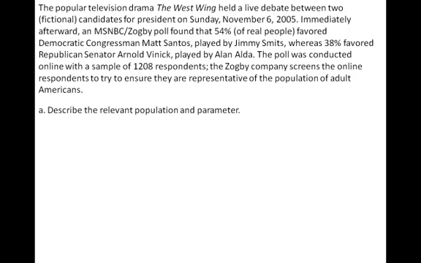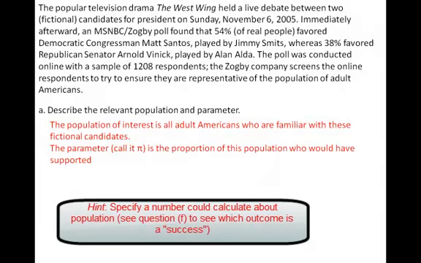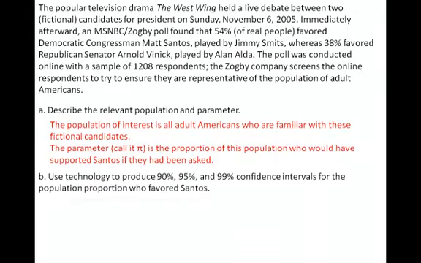Question A asks you to describe the relevant population and parameter. The population of interest here is all adult Americans who are familiar with these fictional candidates. The parameter, we can call it pi, is the proportion of the population who would have supported Santos if they had been asked.